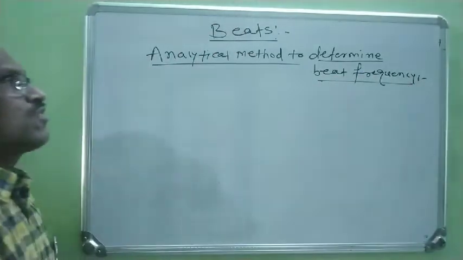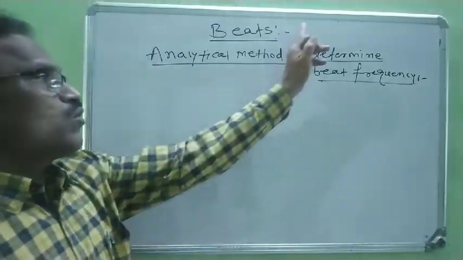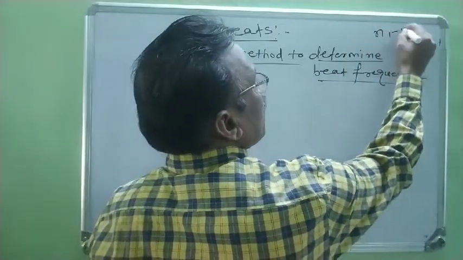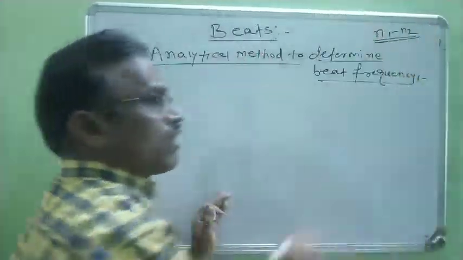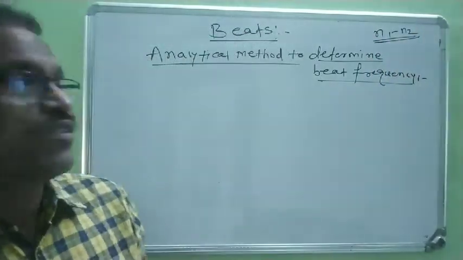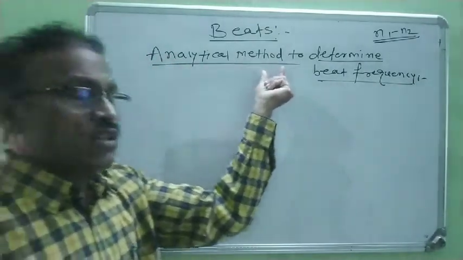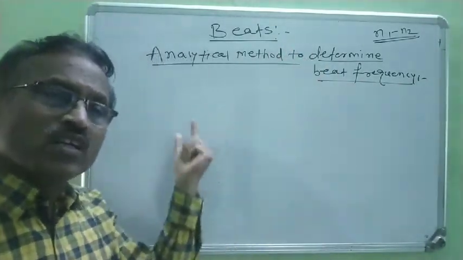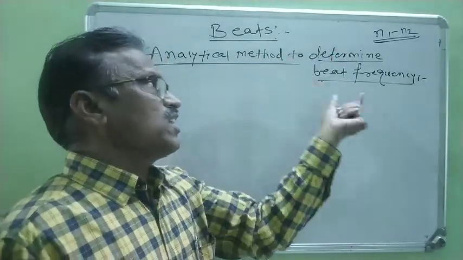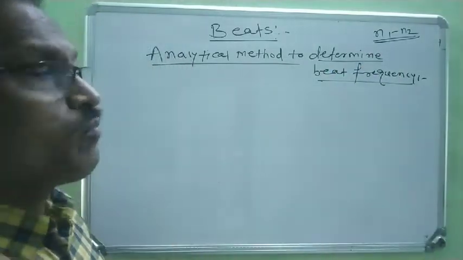Today we discuss this analytical method, which finds the difference between n1 and n2. This difference between n1 and n2 is known as the beat frequency, and one analytical method is used to find it. By using this analytical method, we have to find the expression for the beat frequency.